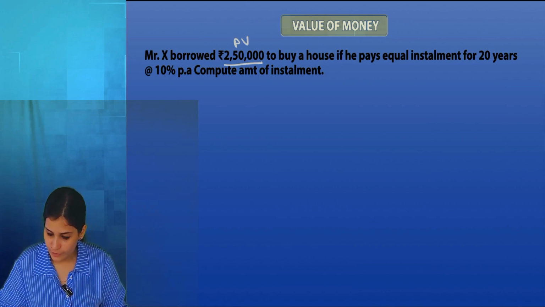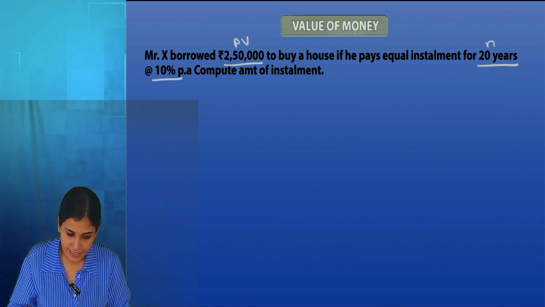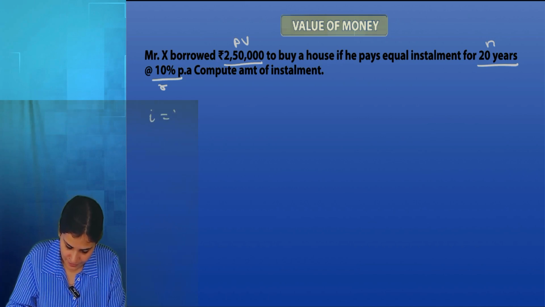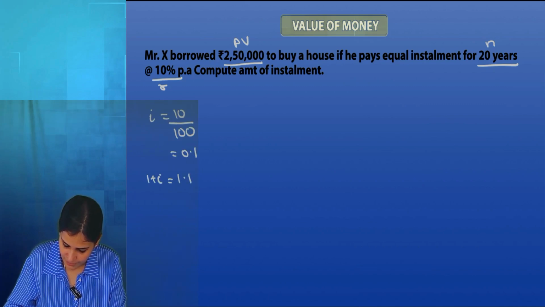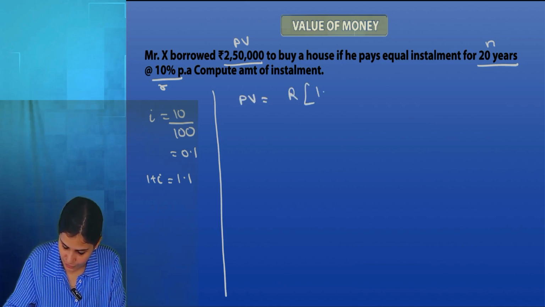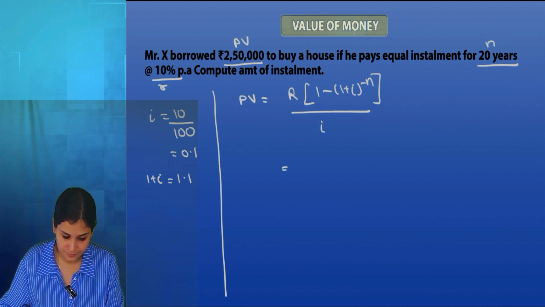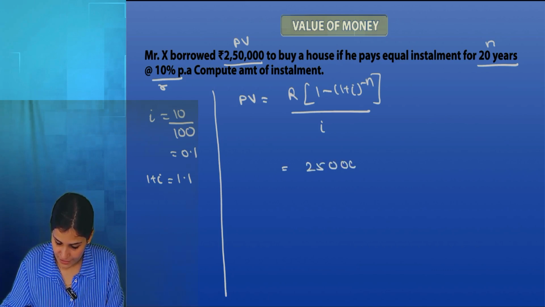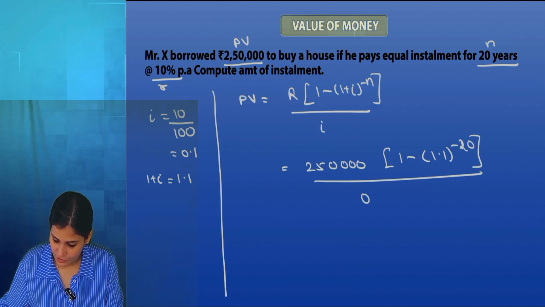So 20 years, N is 20. This is 10%, so that's my R. So my I will be 10 by 100, 0.1. 1 plus I will be 1.1. Formula present value: R times 1 minus 1 plus I power minus n divided by I. So 2,50,000 times 1 minus 1.1 to the power minus 20 divided by 0.1.